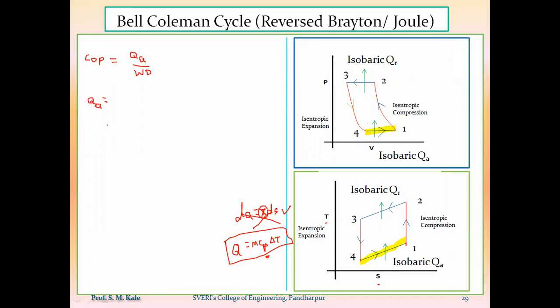So here, if I want to calculate the amount of heat absorbed by the system per kg of the air, that means 1 kg of air. What is the capacity of heat absorption for 1 kg of the air? That will be calculated by using the formula Cp into delta T.